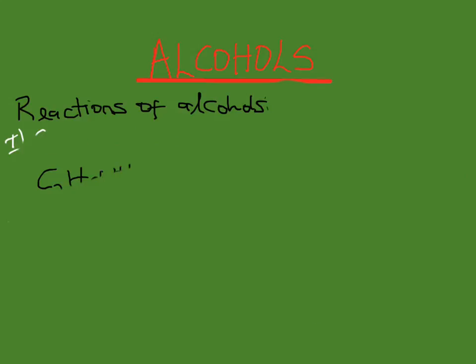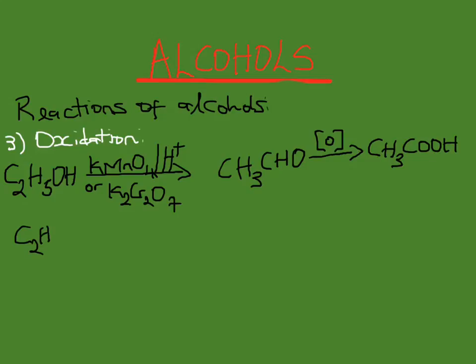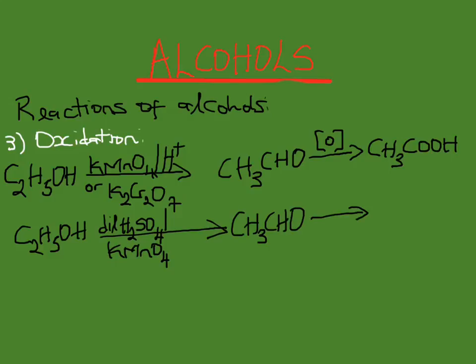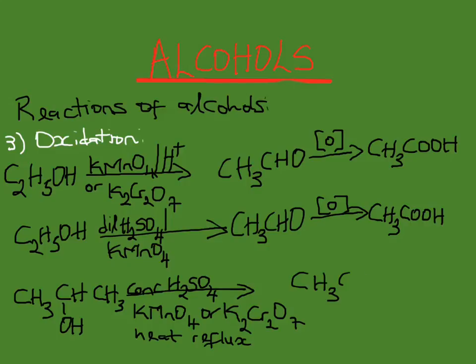The next reaction is oxidation. Oxidation involves the hydrogen on the carbon joined to the hydroxide group. The different classes of alcohols oxidize to give different products. Thus, this is used to distinguish between the different classes of alcohols, that is, primary, secondary and tertiary. The oxidizing agent is acidified potassium permanganate or potassium dichromate.